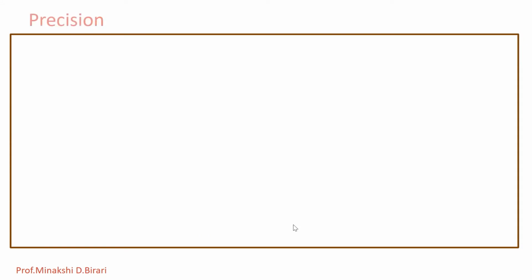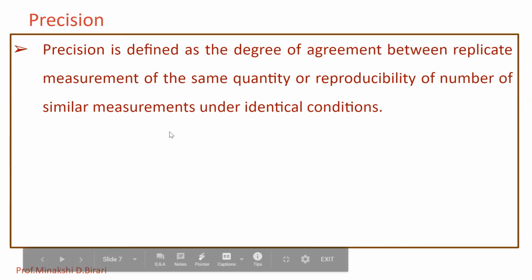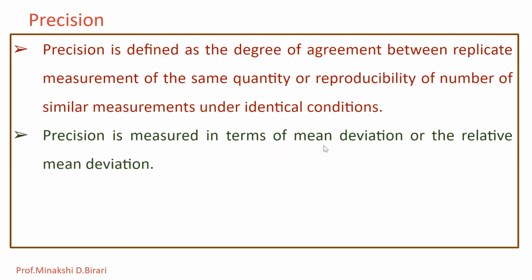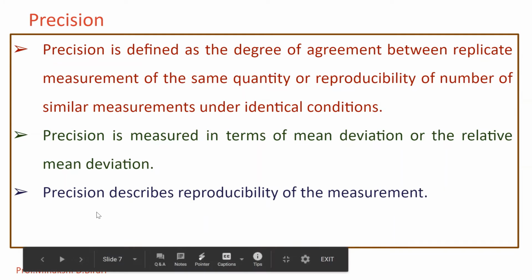Now what about the second aspect of the error, which is precision. Precision is defined as the degree of agreement between replicate measurements of the same quantity, or reproducibility of a number of similar measurements under identical conditions. Precision is measured in terms of mean deviation or the relative mean deviation. Precision describes the reproducibility of the measurement.